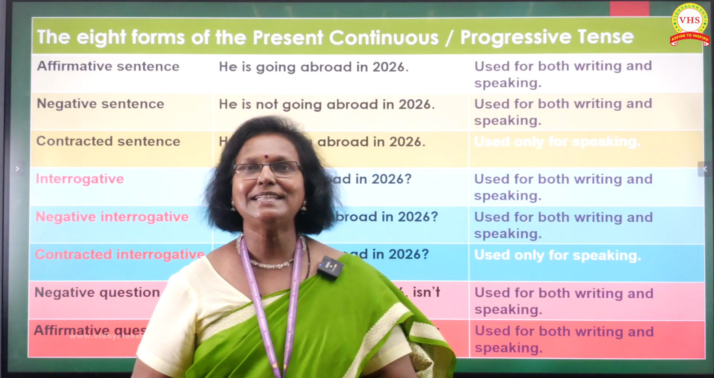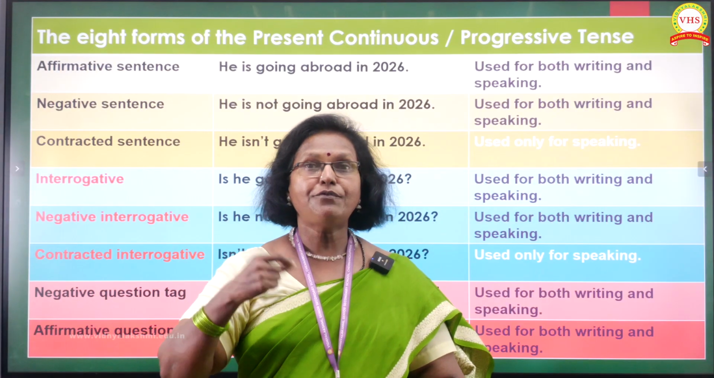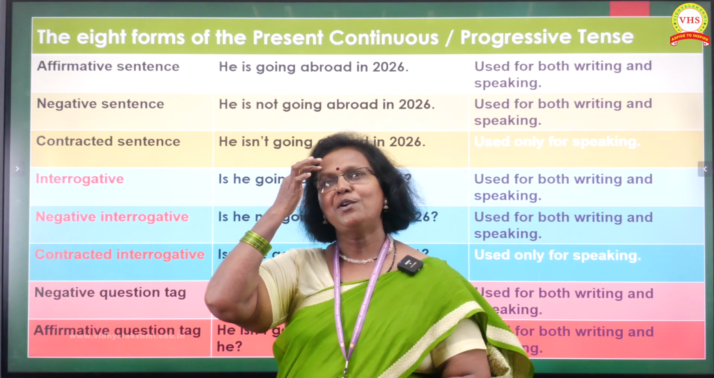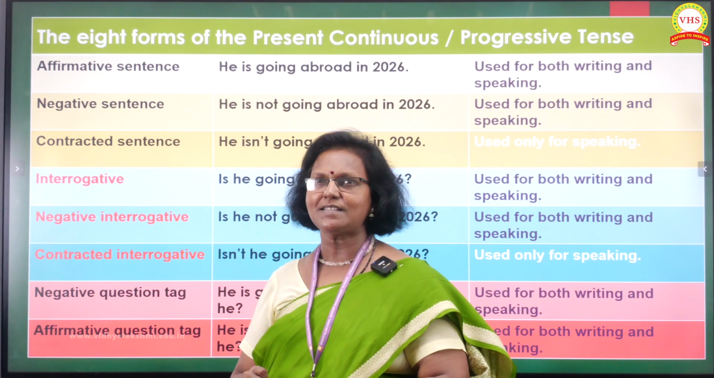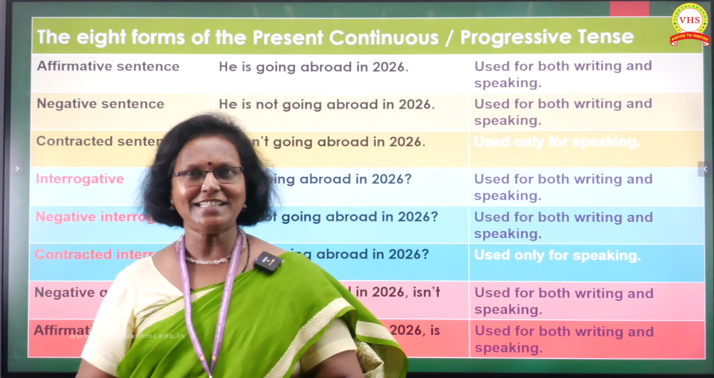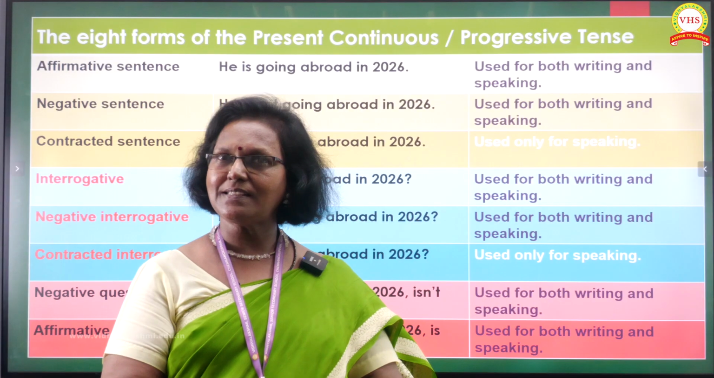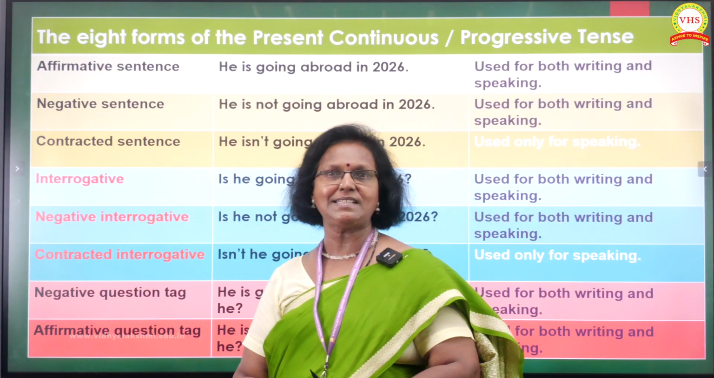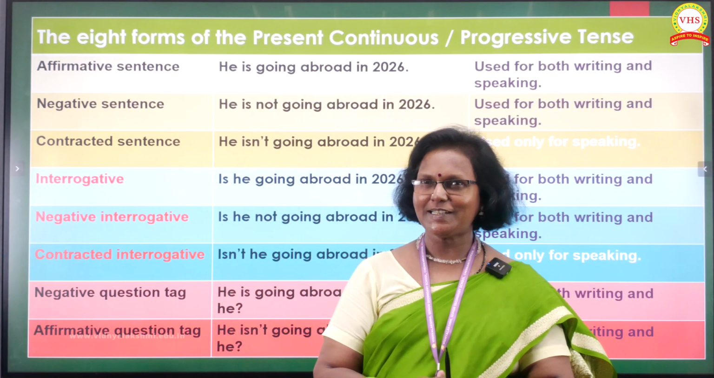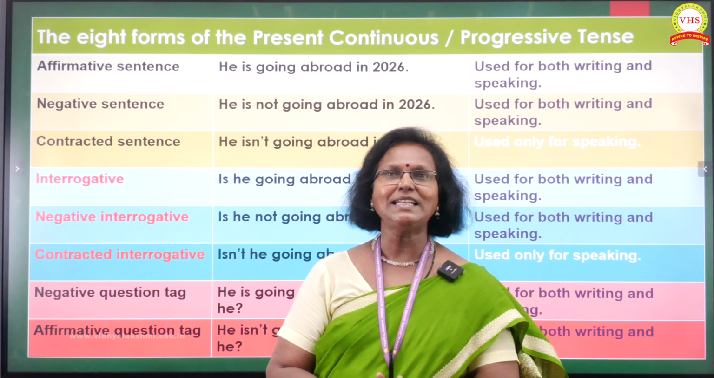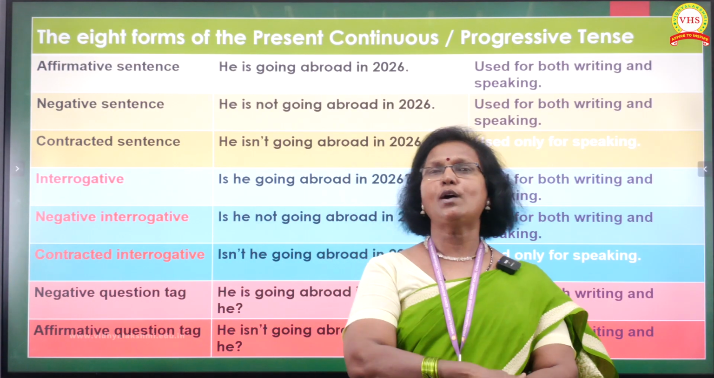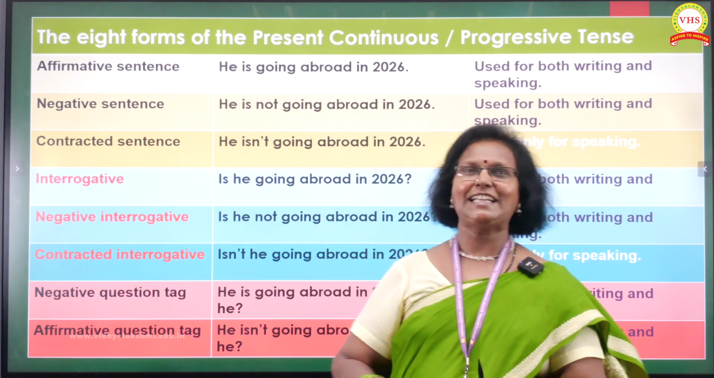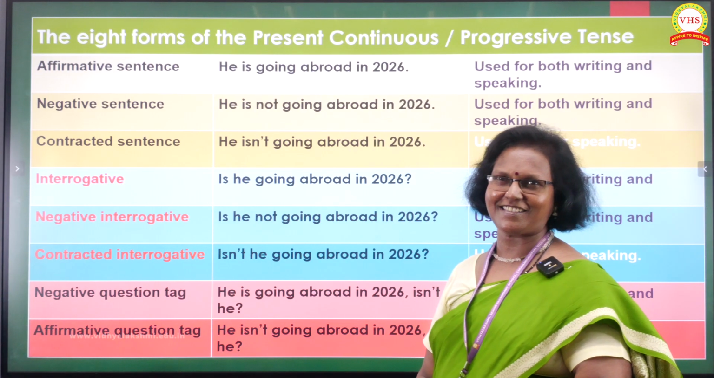He is going abroad in 2026. This is a future planned action. So for this also, you do the same thing. What will you do? He is going abroad in 2026. He is not going abroad in 2026. He isn't going abroad in 2026. Is he going abroad in 2026? Is he not going abroad in 2026? Isn't he going abroad in 2026? He is going abroad in 2026, isn't he? He isn't going abroad in 2026. Is he? Did you get it rightly? Do check it out and practice more number of sentences.